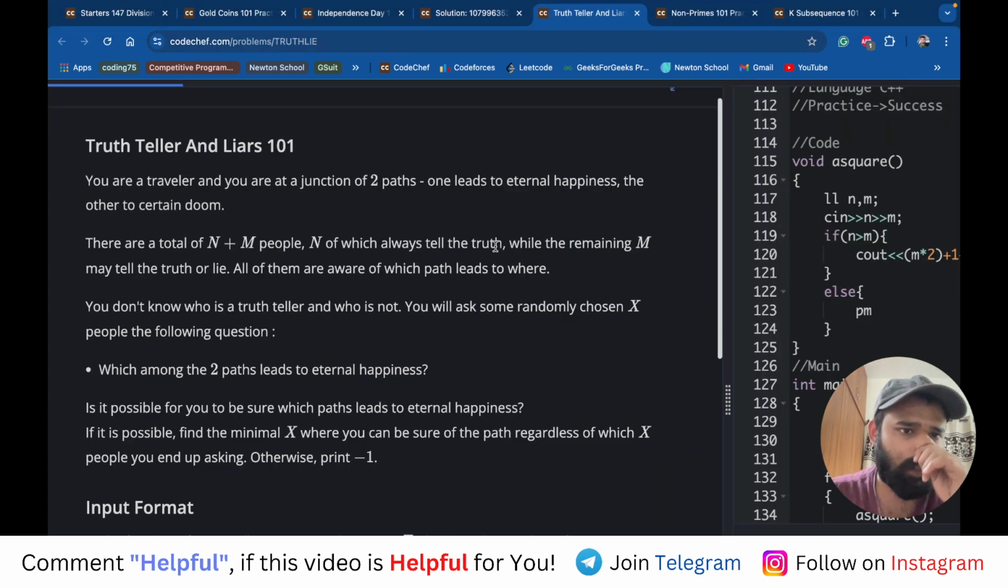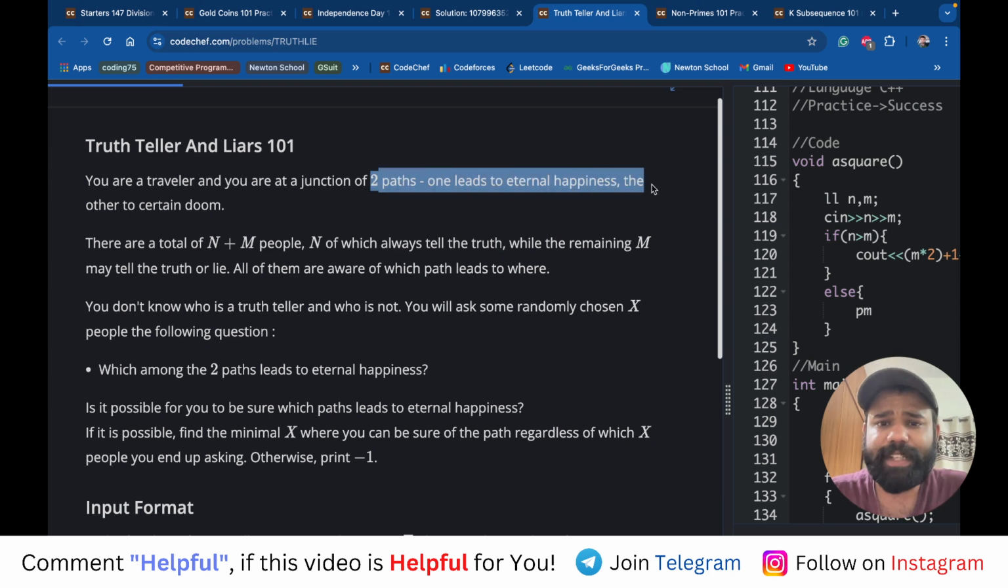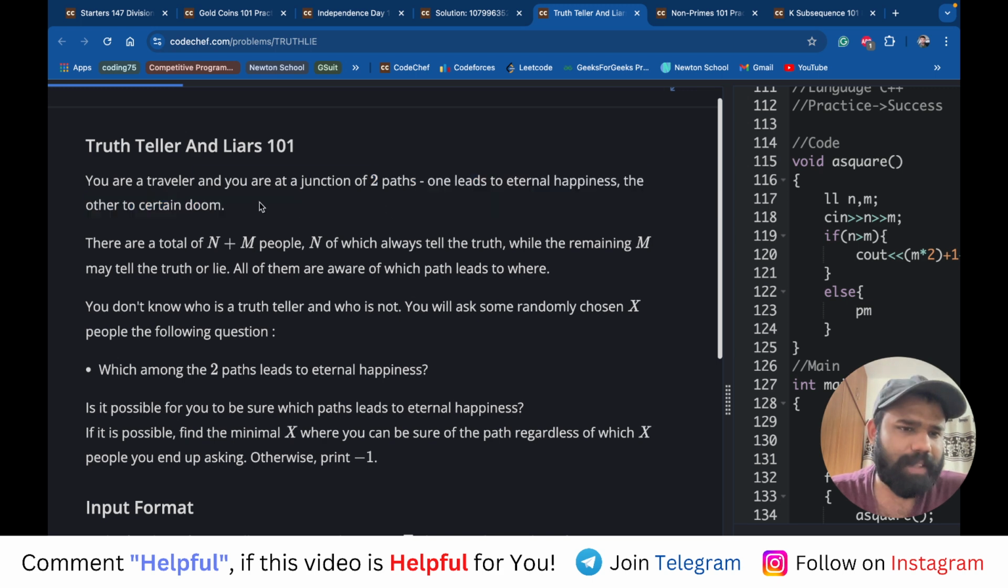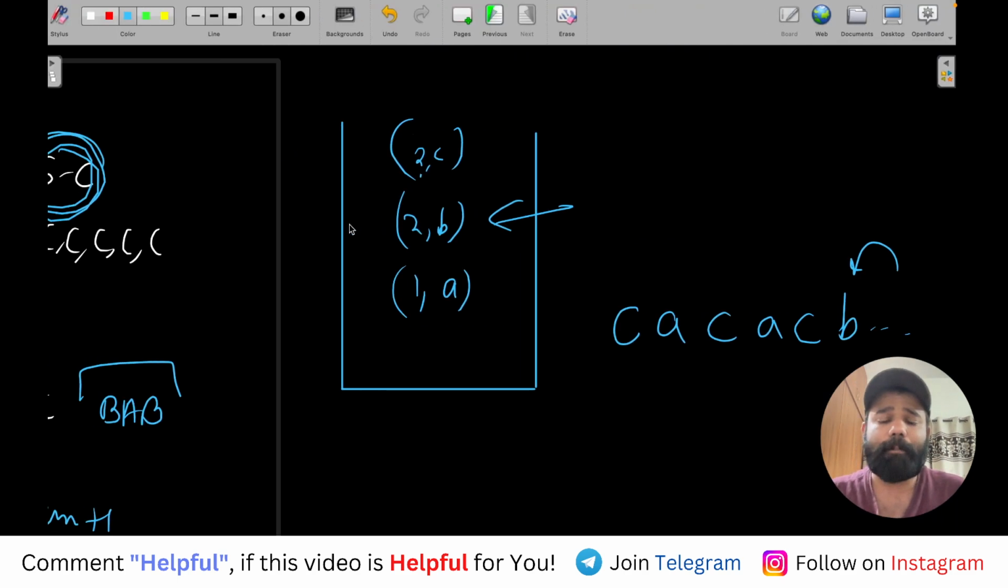So this problem says that you are a traveler and you are at a junction of 2 paths, and one leads to eternal happiness and one leads to doom, right? So एक तरफ happiness, एक तरफ doom है. So what they are saying is, there are n plus m people. So basically there are n plus m people present.